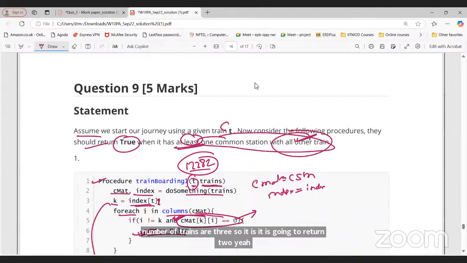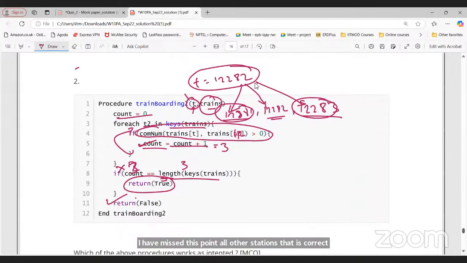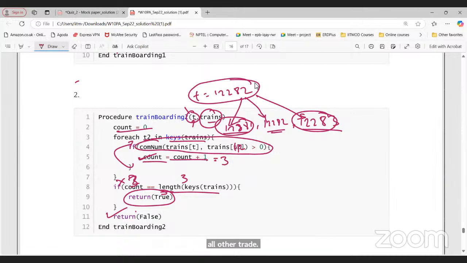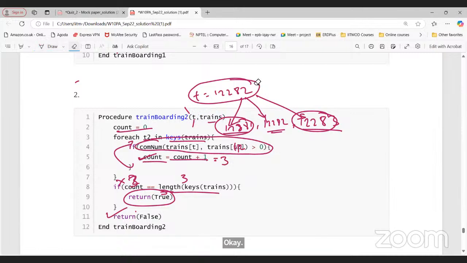All other trains. Sir, I have a doubt. In the second option, can I ask, sir? In the train data, in the trains dictionary, there should be a T for T1, right, sir? In the train dictionary, there should be a T1 key, a T key, right, sir?